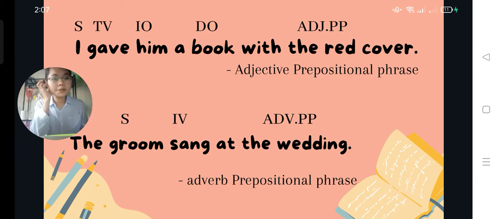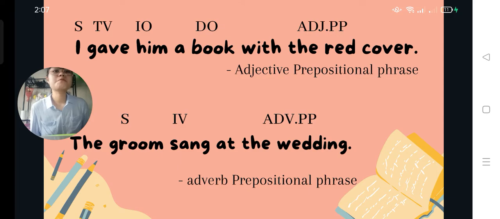The prepositional phrase with the red cover modifies and tells us more about the book, which is the direct object of the sentence. So it functioned as an adjective or adjectival prepositional phrase because an adjective or adjectival prepositional phrase describes a noun or pronoun.